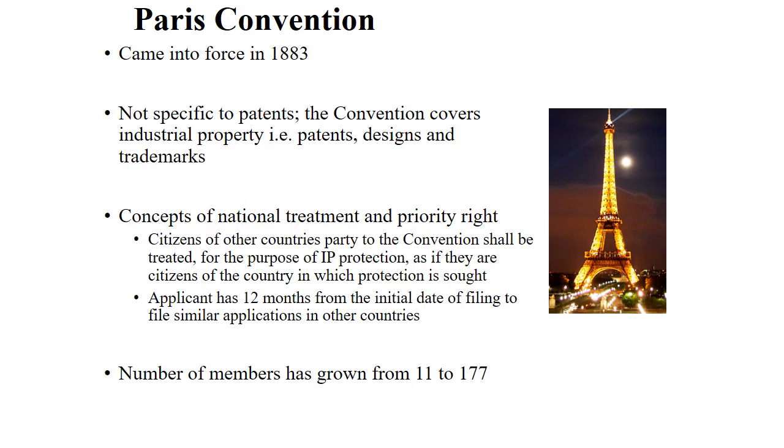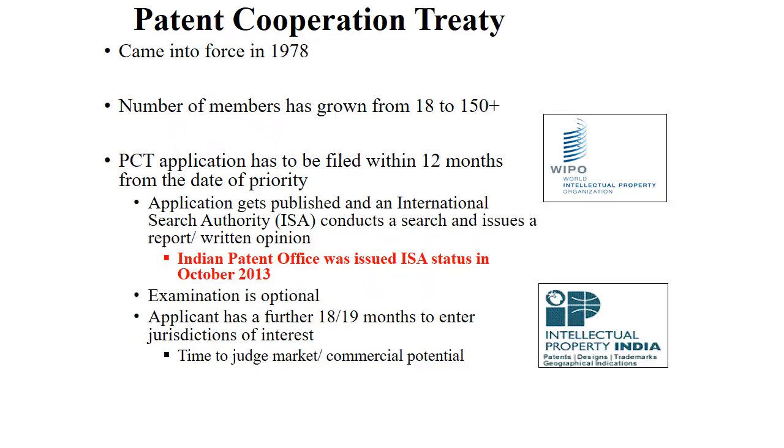The Paris Convention came into force in 1883. It does not cover specific patents only; it covers industrial property, that is, patents, designs and trademarks. The main thing is that the applicant has 12 months from the initial date of filing, similar to applications in other countries. Citizens of member countries get IP protection. The number of members has grown from 11 to 177.